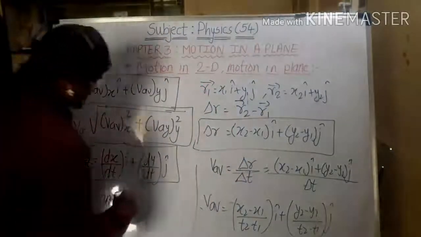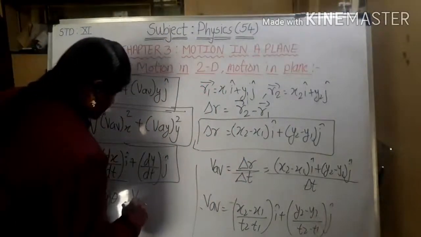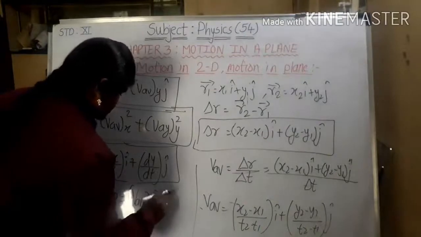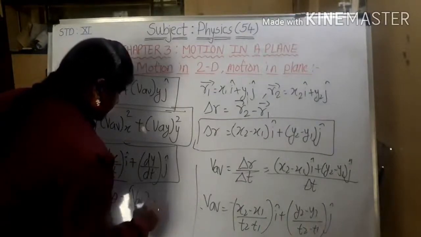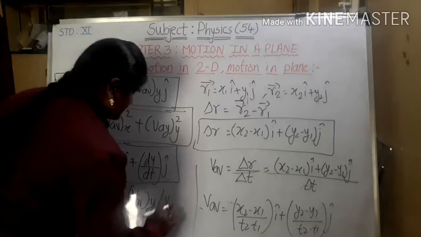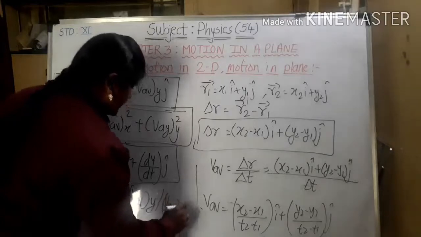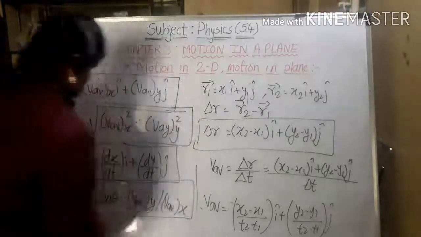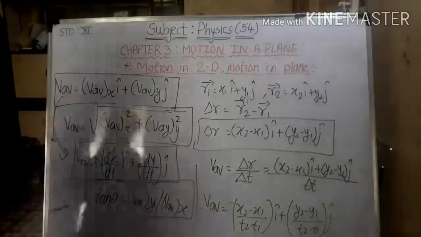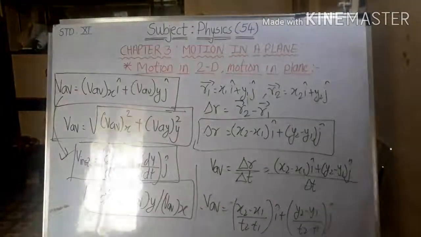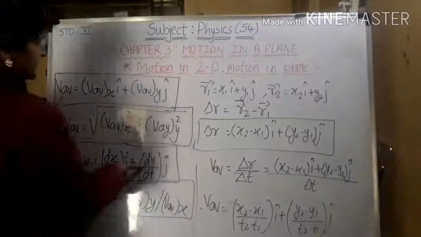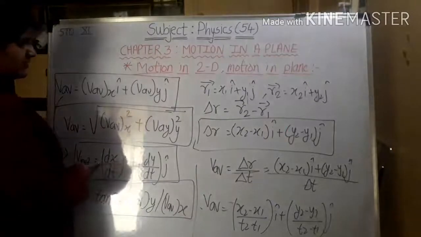Now tan theta, it will be V average for y axis divided by V average for x axis. So this will give you the direction, which is tan theta, okay. And it will be dy by dt divided by dx by dt.